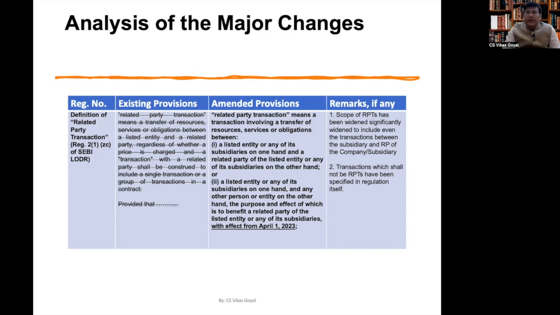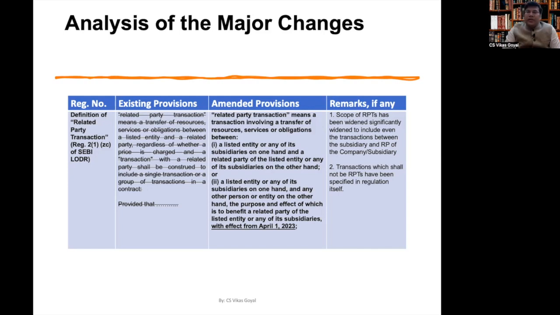For example, a listed company A has a subsidiary called company B, and there is a company C which is a related party of company A, and company D which is a related party of company B. So even a transaction between company B, the subsidiary of listed company A, and company D, which is a related party of the subsidiary B, will be called a related party transaction as far as company A is concerned.